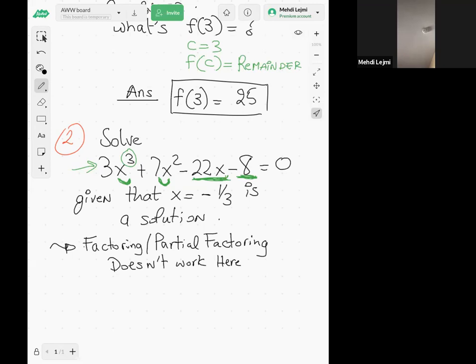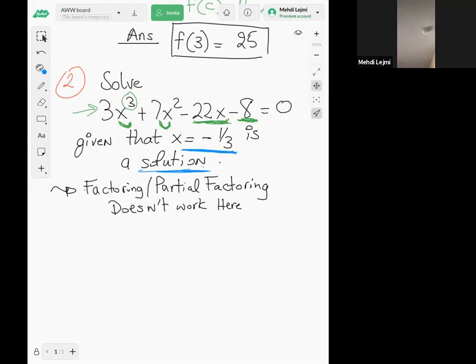So what are we going to do here? How do we solve this equation? Well, we have one piece of information. We know that negative 1/3 is a solution, right? So how can we use this fact?